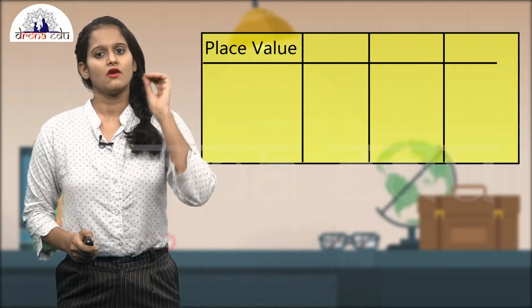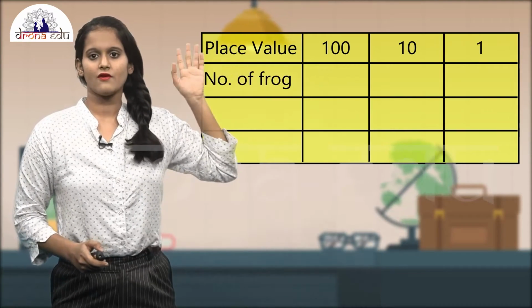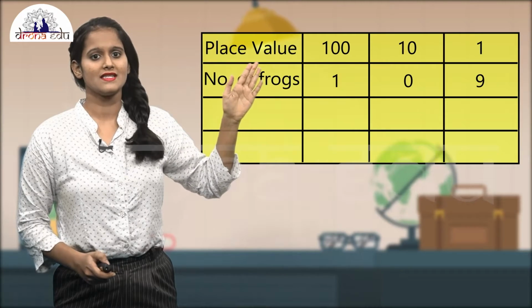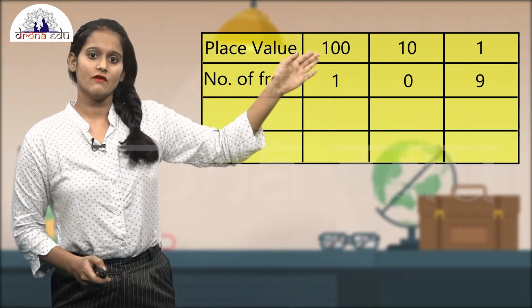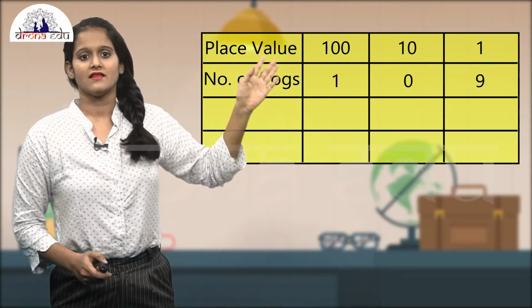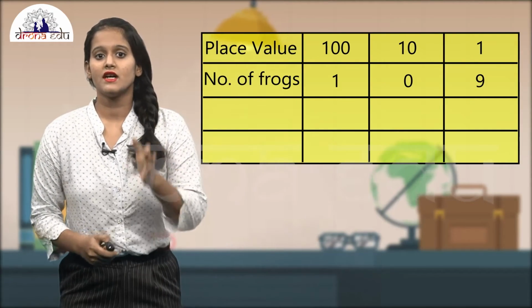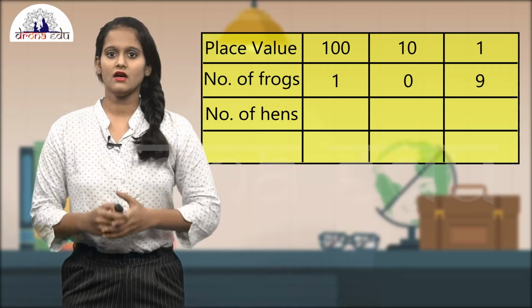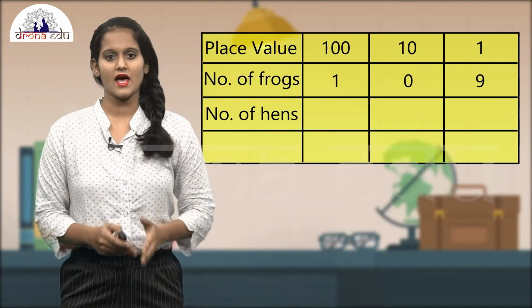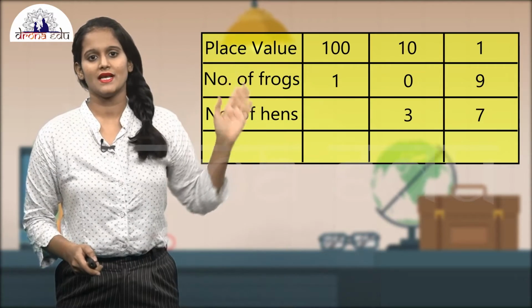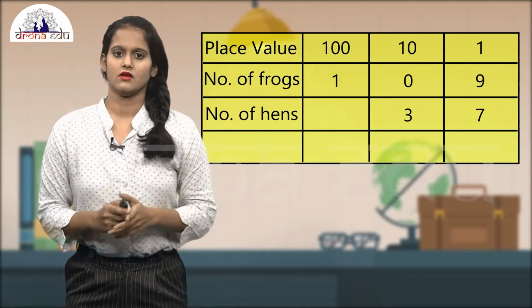First, we should write the numbers according to their place values. So we know the frogs are about 109. So here 1 will be placed in the hundreds place, the 0 will be placed in the tens place and the 9 will be placed in the units place. Similarly, when it comes to ants, here also we should be careful, where 3 will be placed in the tens place and then 7 should be placed in the units place.